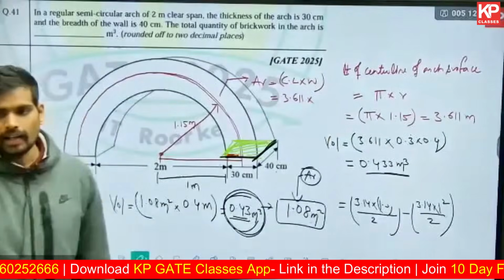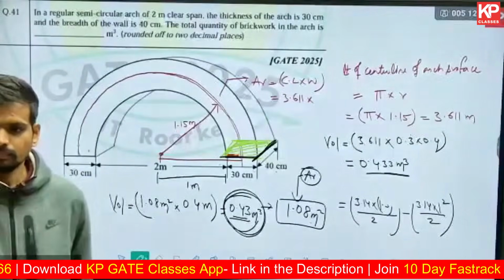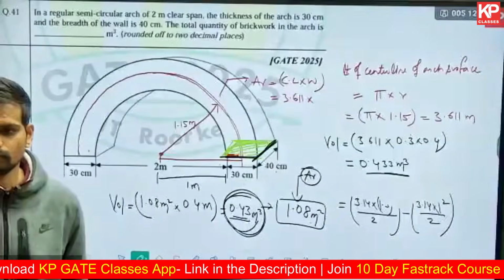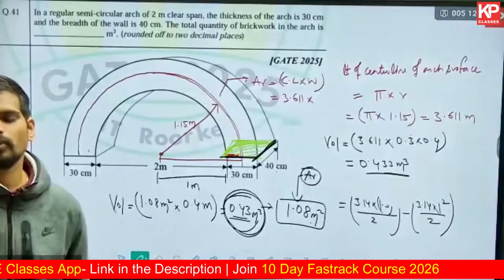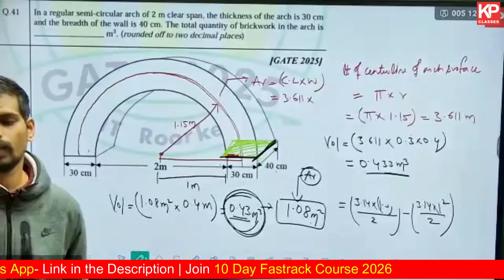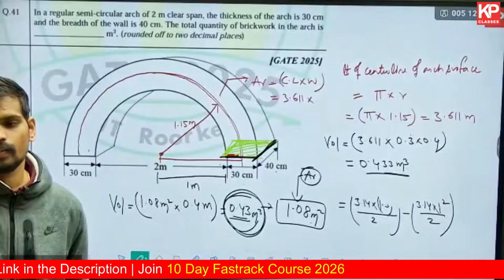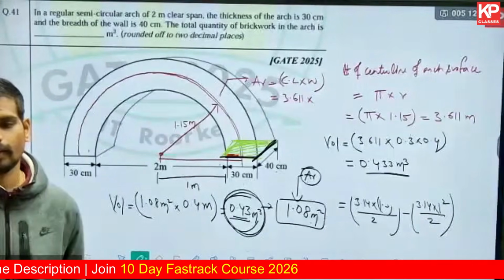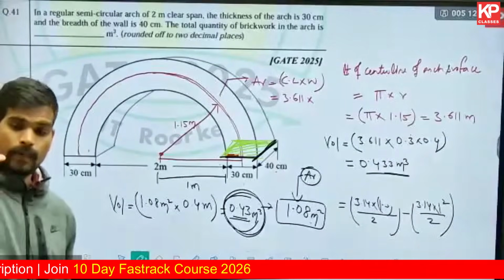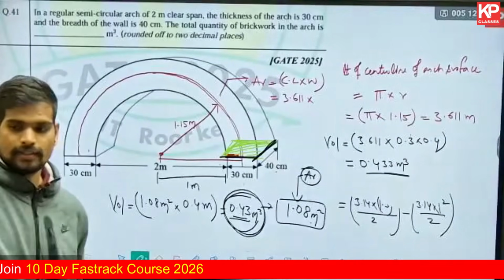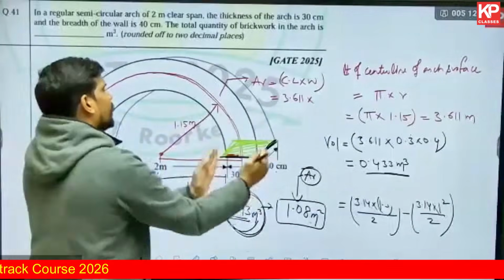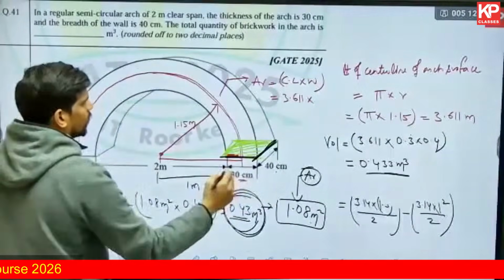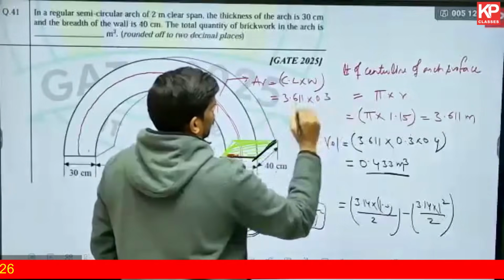And what is the width of the arch surface? Look into the plan diagram and tell me what is the arch width? What is the uniform width of the arch? Look into the diagram carefully and tell me. I'm asking you about the uniform width of the arch surface. 0.4 is the depth of the arch. The uniform width of the arch, that is 30 centimeters, 0.3.